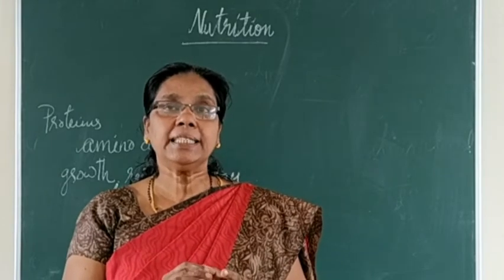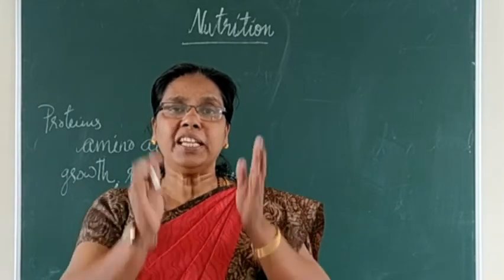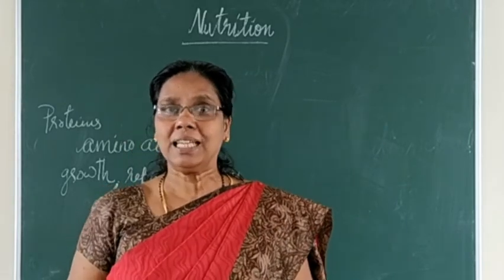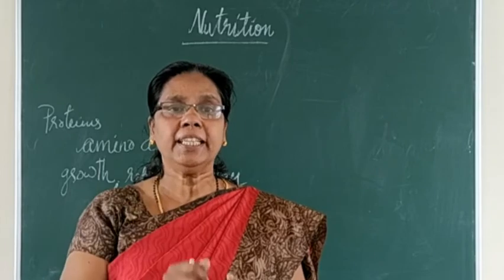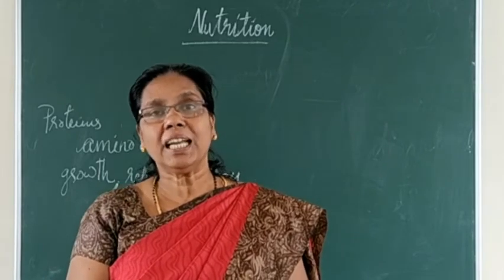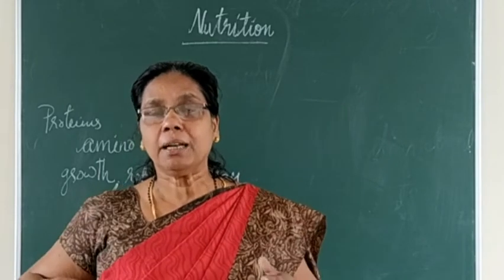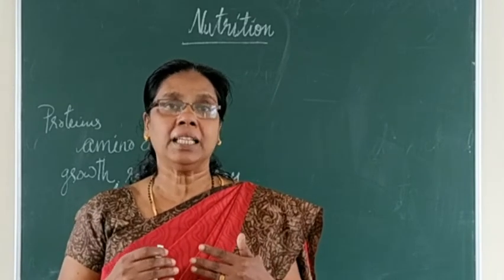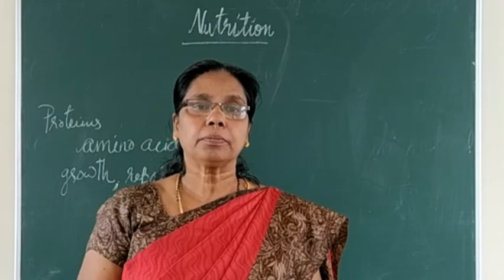Then thin face and thinning of limbs. The face will become very thin, a very small face, and the limbs, legs and hands also become very thin, with retarded physical and mental growth. Not only physical body growth, apart from that, mentally also there will be no growth in the child.